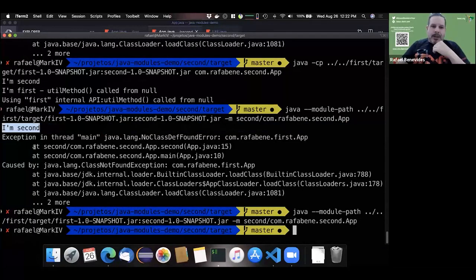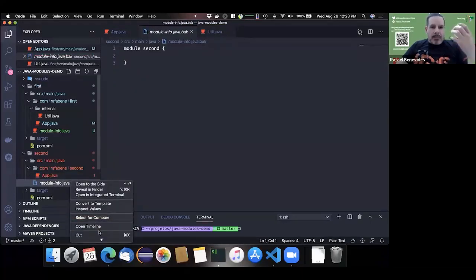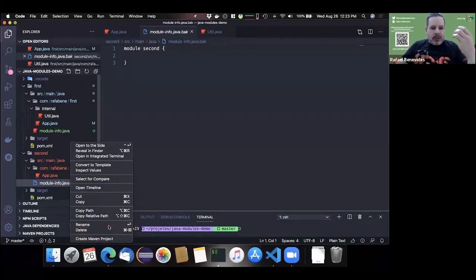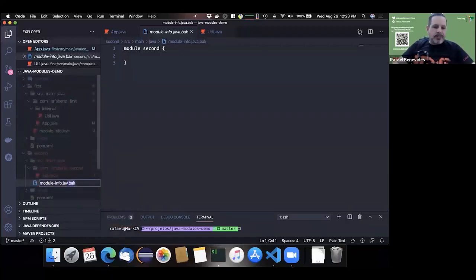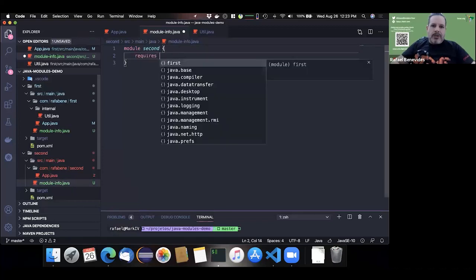But the other class, com.rafaben.first, is saying class not found exception. Why? Because that's a module, and I need to import the module here. So I need to say requires first.